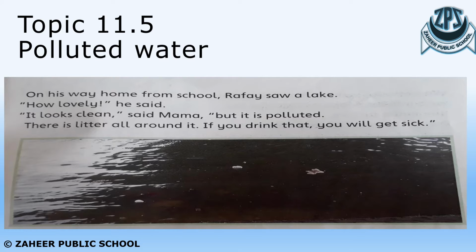So, Rafi saw a lake on his way home from the school. He said to his mother, how lovely the lake is. His mother said, although this looks clean, it is polluted. How does she know that the lake is polluted? Because there is litter all around it. She said that if you drink this water, you will get sick because it is polluted water. It's not clean water.